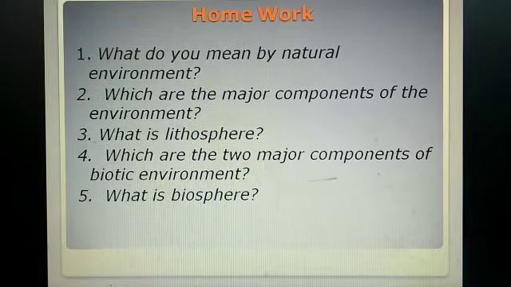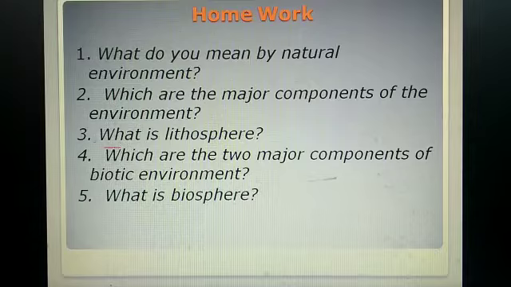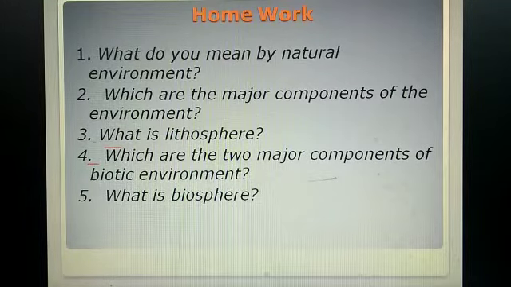The third question is, what is the lithosphere? The definition is given in the video. Just look at that part on the lithosphere again. It is the upper hard layer of the earth's crust. Then question number 4, which are the two major components of the biotic environment? Again in that part on the components of environment, the natural environment consists of biotic and abiotic, and the biotic has two components, plant and animal. Just look at that part.